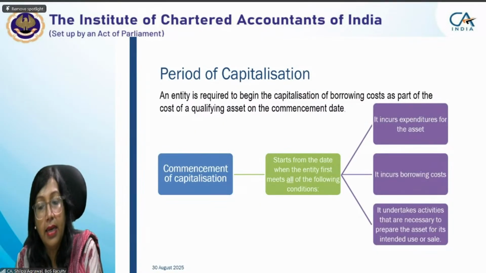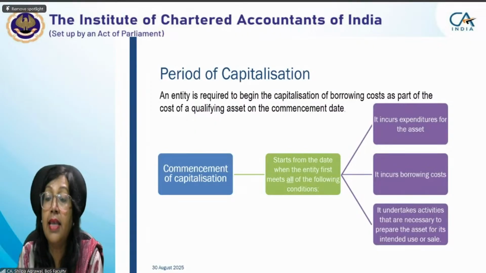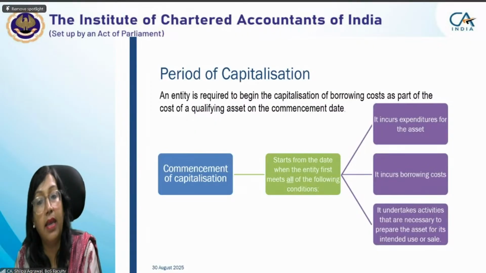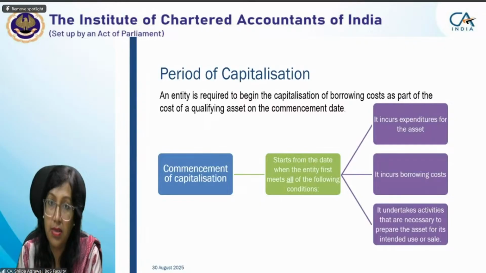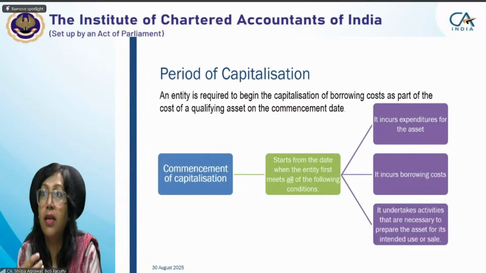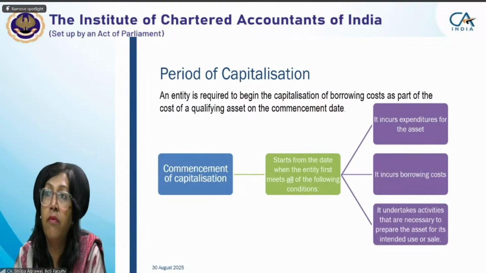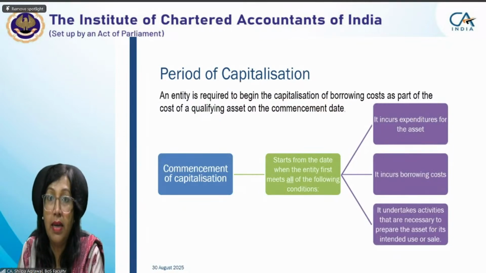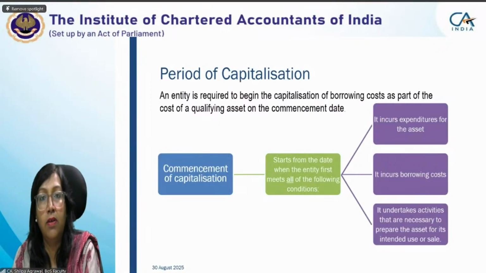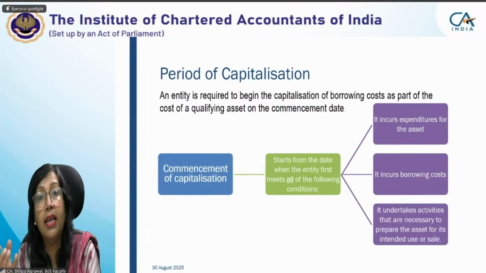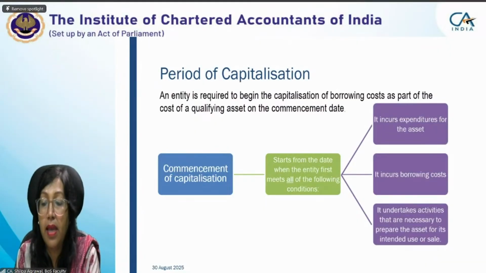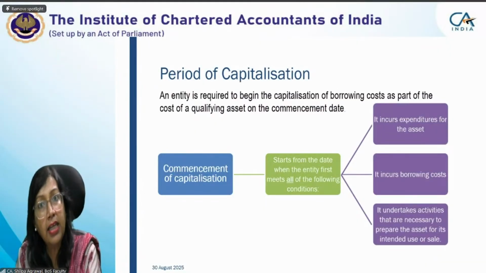And the third criterion is it undertakes activities that are necessary to prepare the asset for its intended use or sale. You started incurring the expenditure, for example, by giving an advance to the supplier or by buying the equipment, but construction activity on that qualifying asset has not started. So we have to see that construction, or the activities that are necessary to prepare the asset for its intended use, have started.